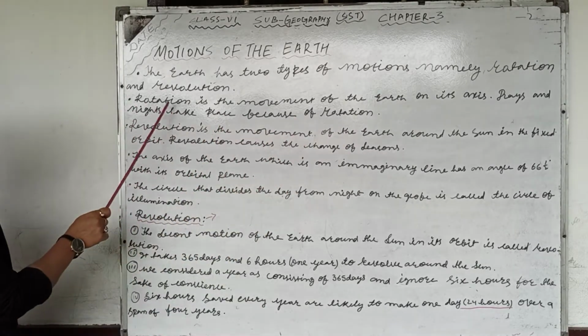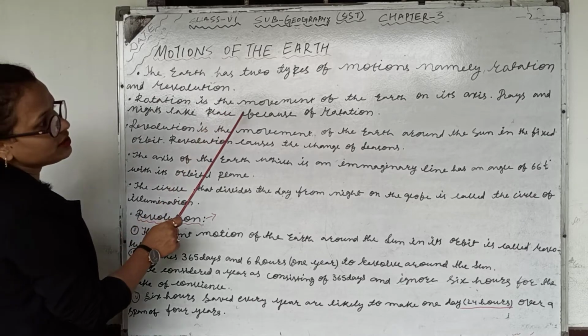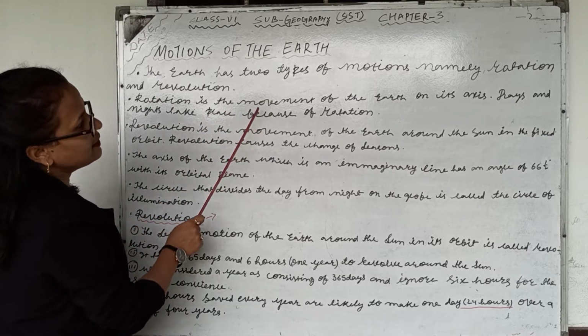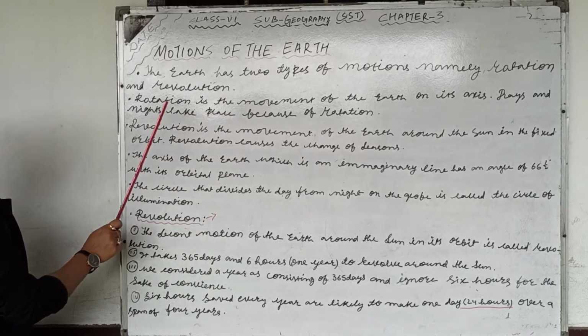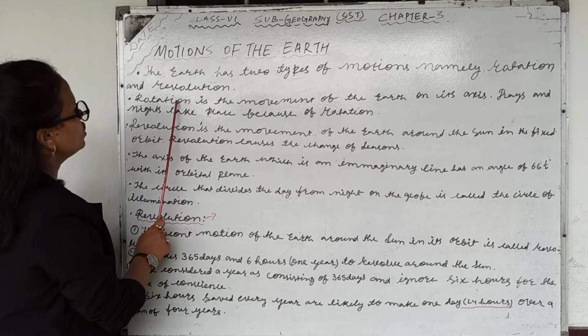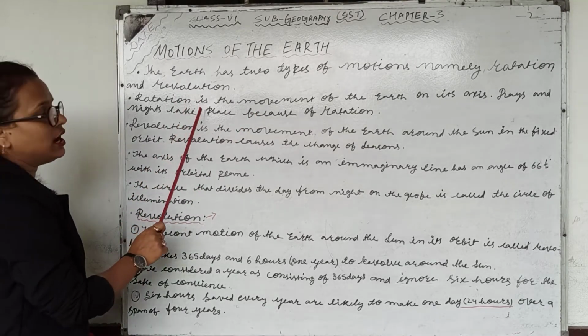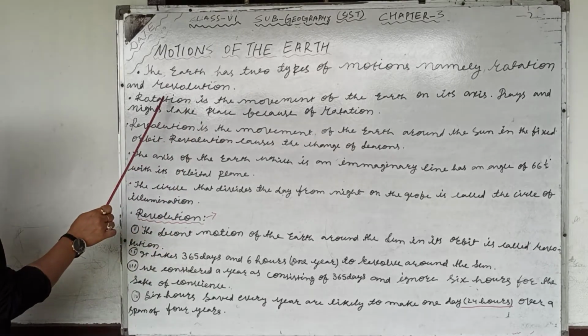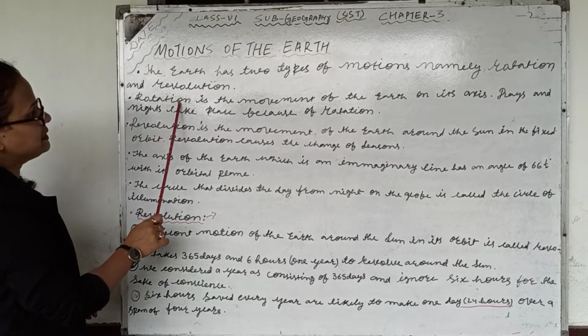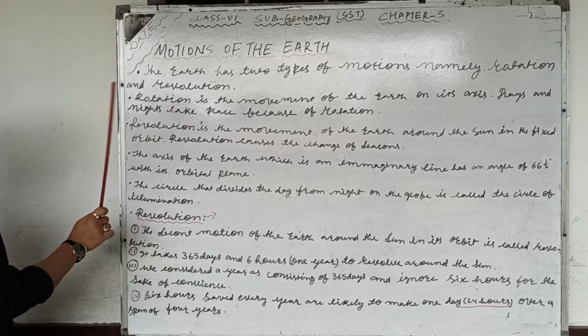After completing 24 hours in a day, which is made up of day and night, that is called rotation. And in rotation the earth moves its body on its axis, so that is called rotation.